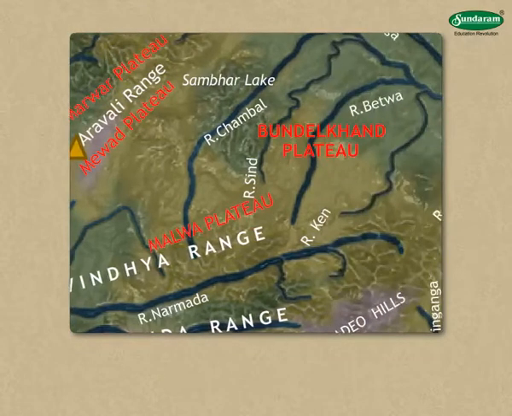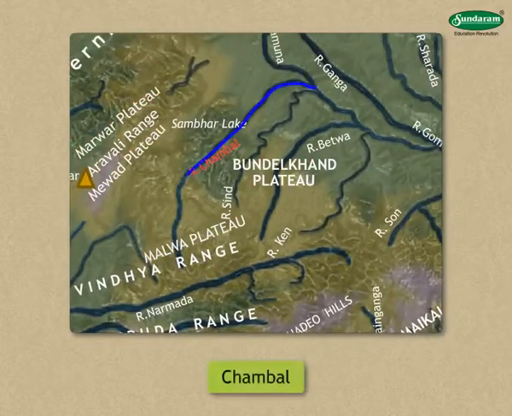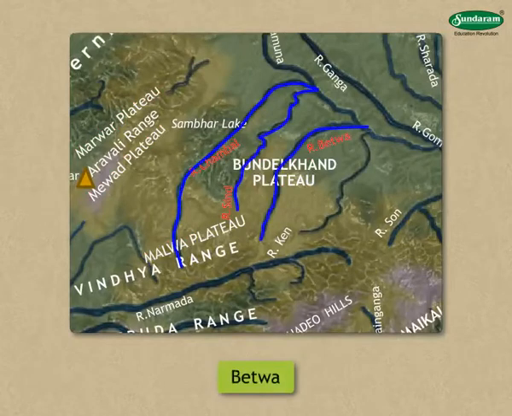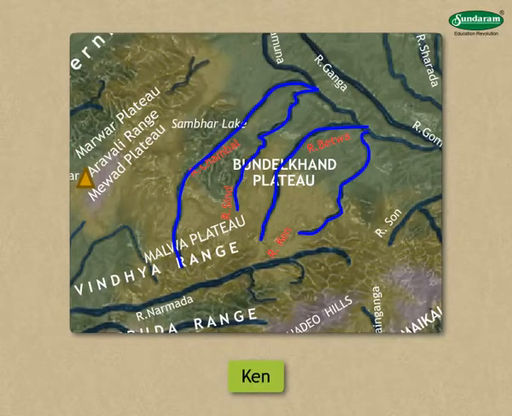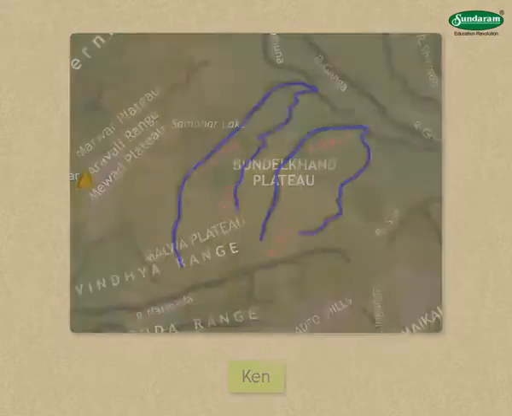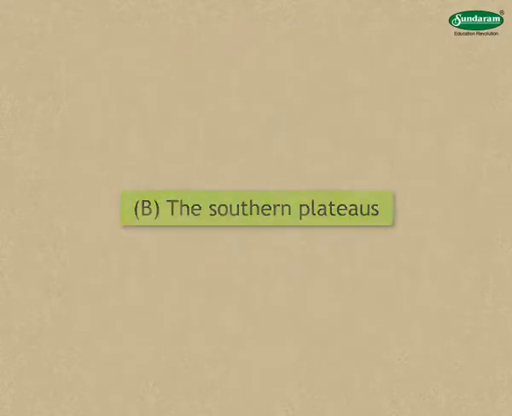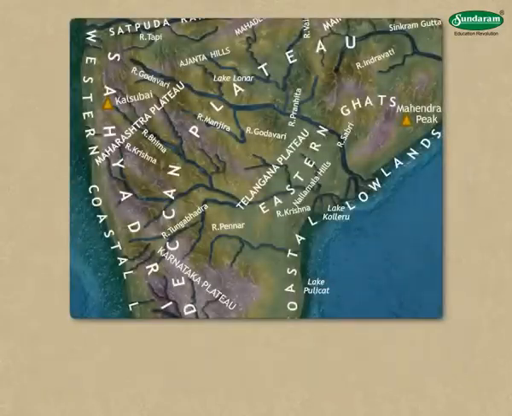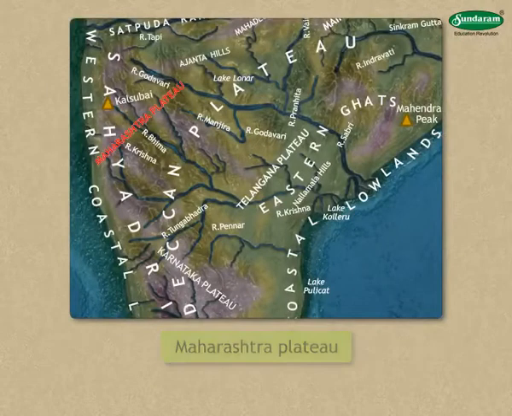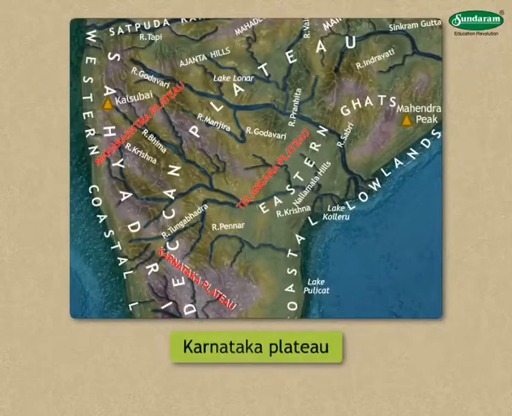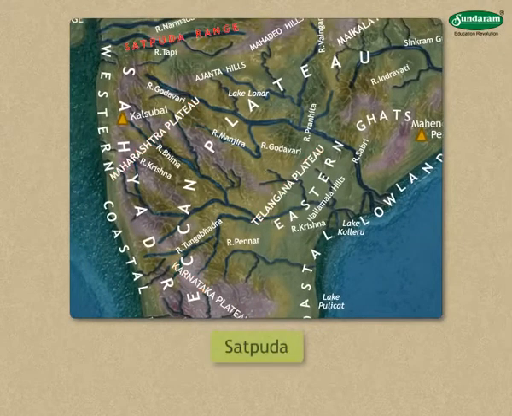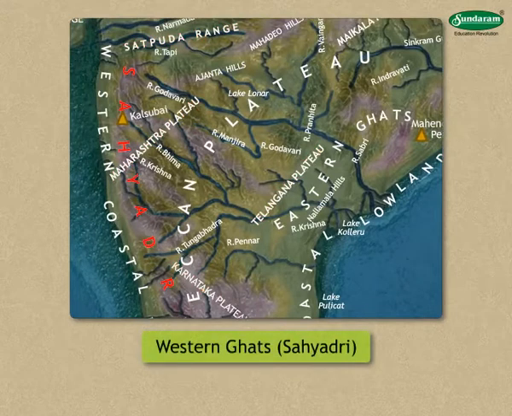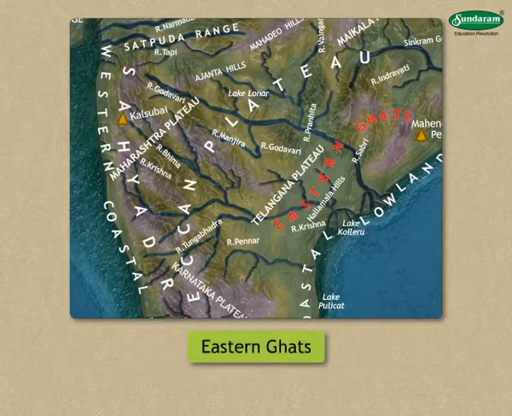Malwa and Bundelkhand lie towards the east of the plateau. The rivers Chambal, Sindh, Betwa and Ken flow in the northern part of these plateaus. B. The southern plateaus. This region is made up of very ancient rocks. It comprises the Maharashtra Plateau, the Telangana Plateau and the Karnataka Plateau. These plateaus link the Satpura, the Western Ghats, Sahyadri, and the Eastern Ghats.